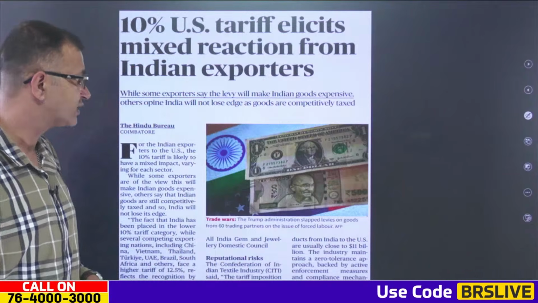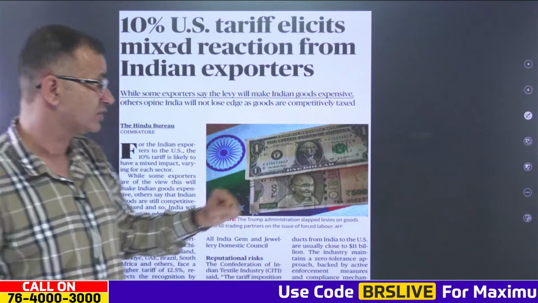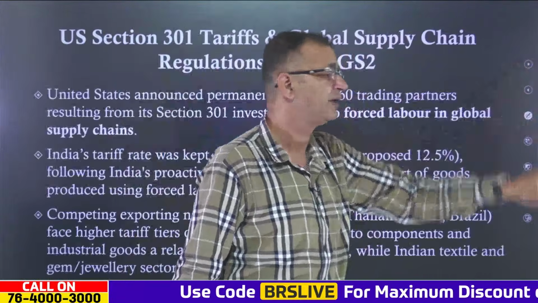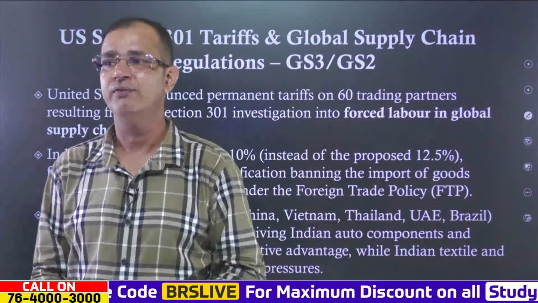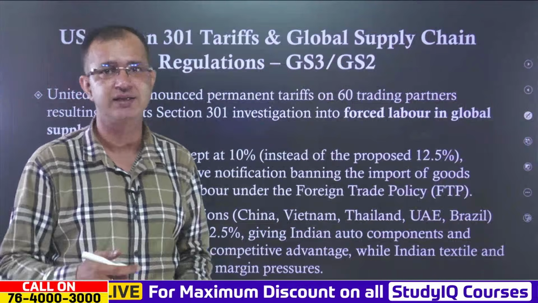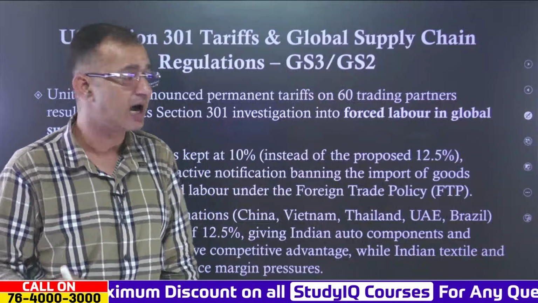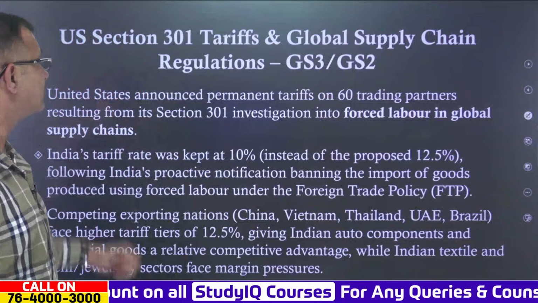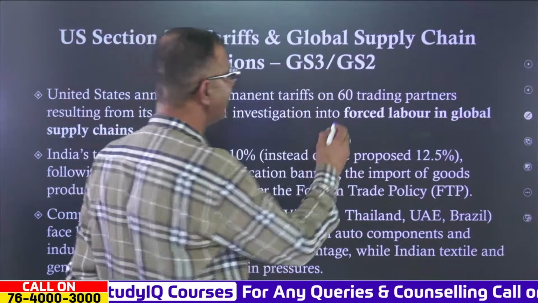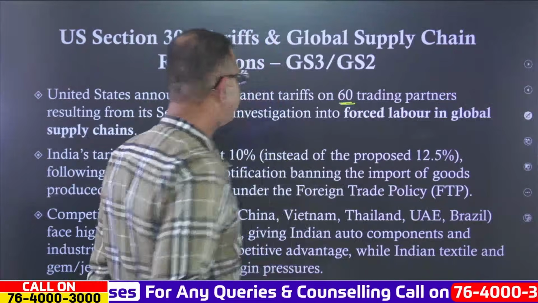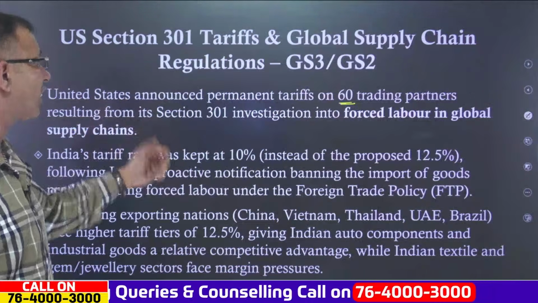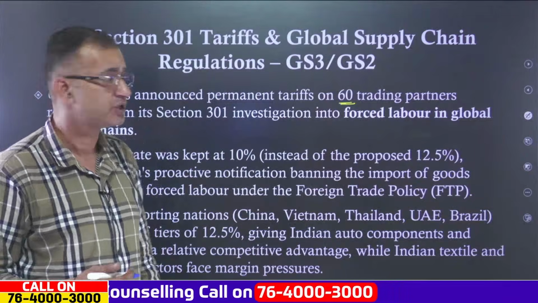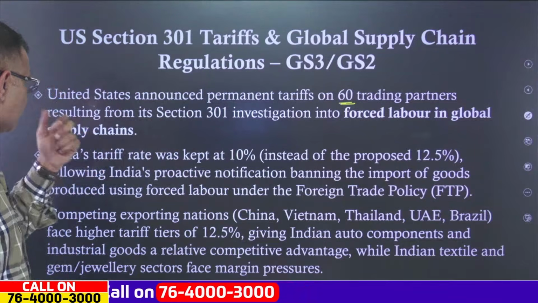Now, coming to the next important news, the 10% US tariff that has been imposed. When it comes to US Section 301, tariffs can be imposed by the USTR, and over here the US has announced that there will be permanent tariffs on 60 trading partners that will result from its Section 301 investigation into forced labor in global supply chains.